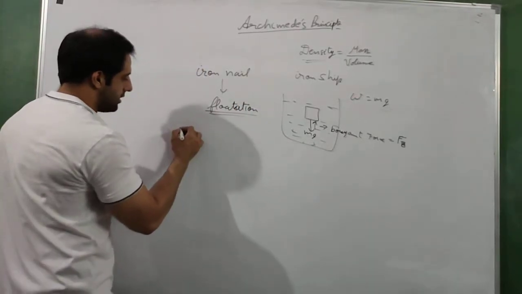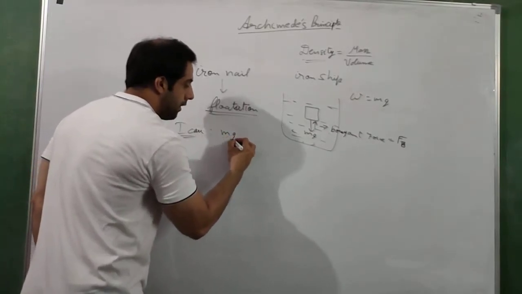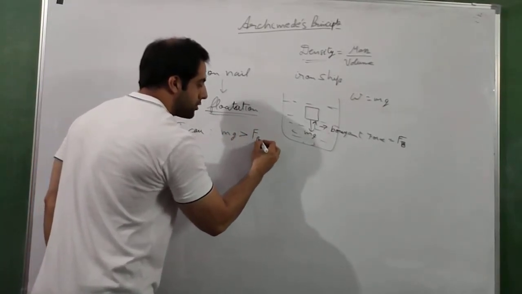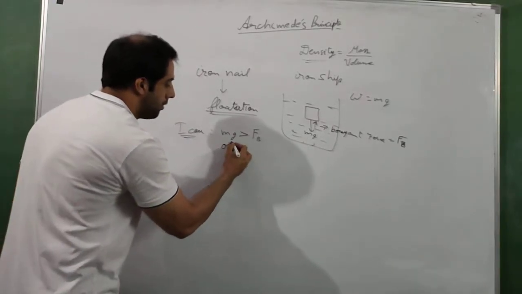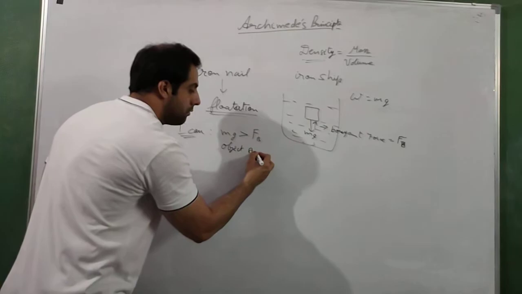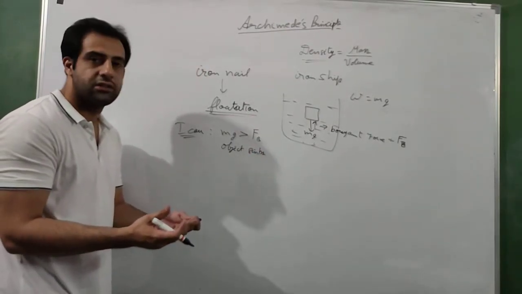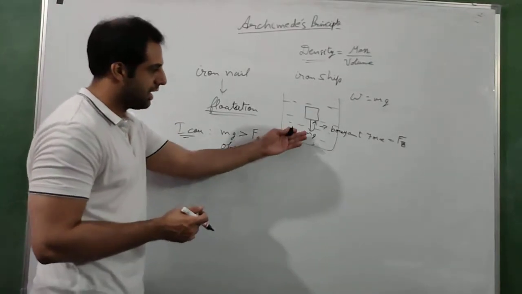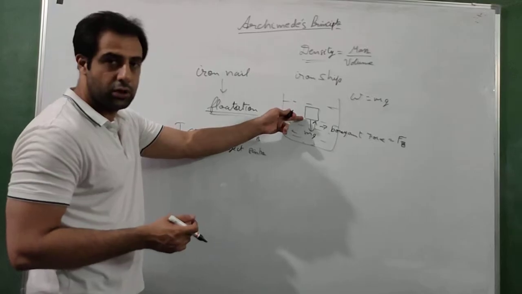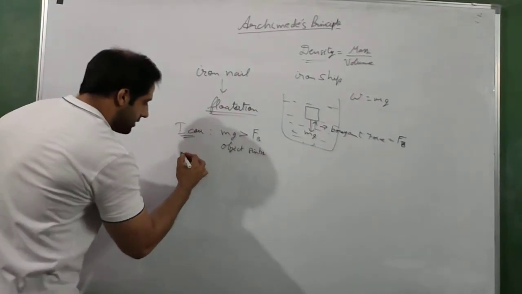Now three conditions arise. The first case is that the weight of the object is greater than the buoyant force. What will happen? The object sinks. Easy to understand. Whichever force is greater, the displacement of the object will happen in that direction only. Since mg is greater, the displacement of this object will happen in the direction of mg, so it will sink.